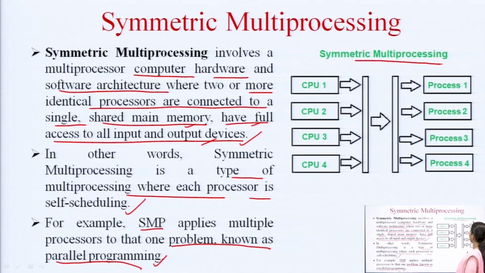In case of symmetric multiprocessing, see this is the figure representing the idea that all the CPUs have equal access to the system buses and to the resources, and they are executing process 1, 2, 3 and 4 simultaneously and are treated equally.